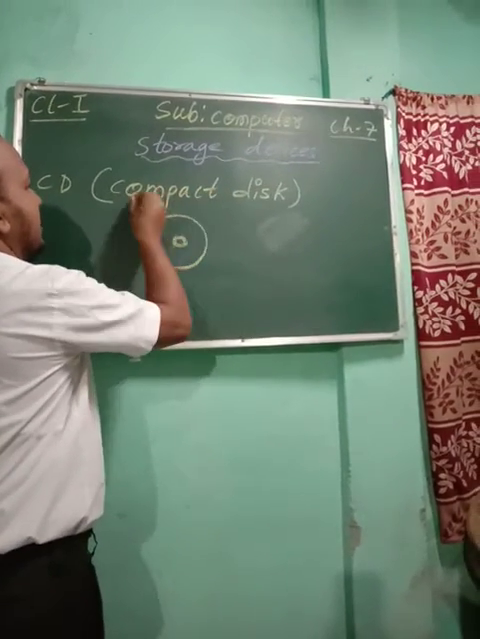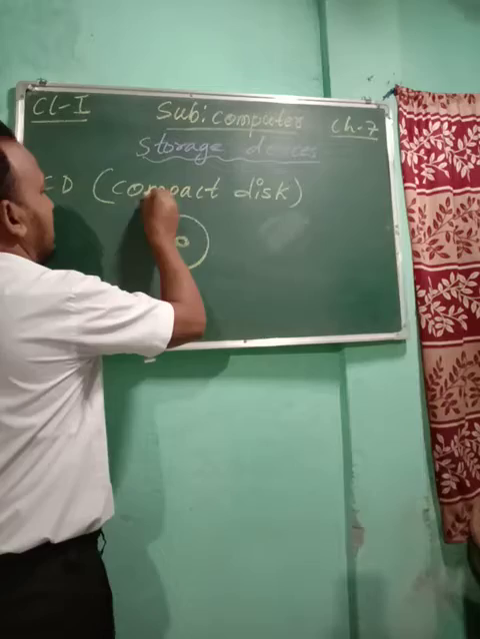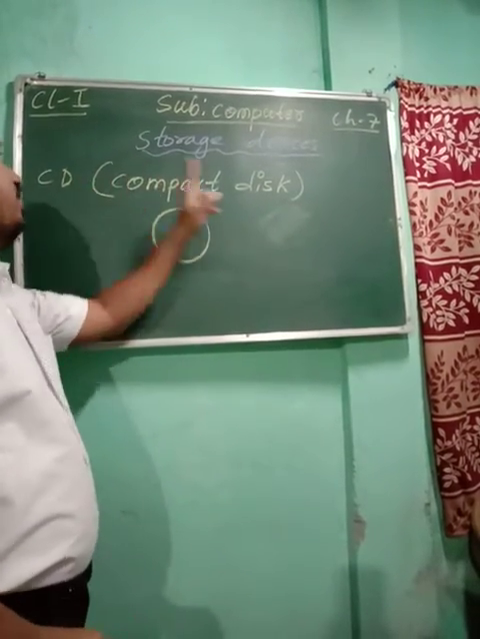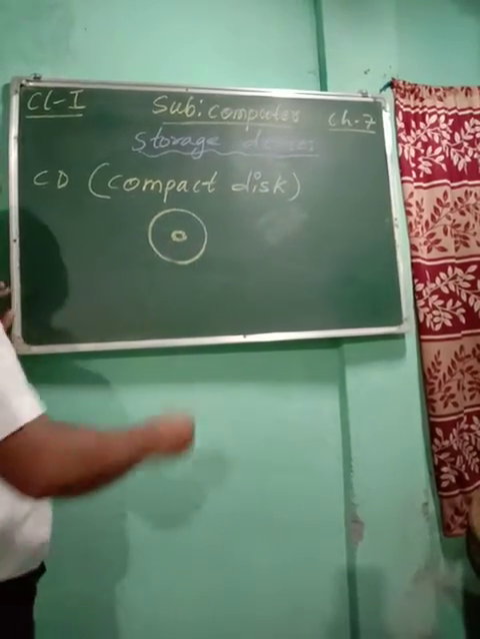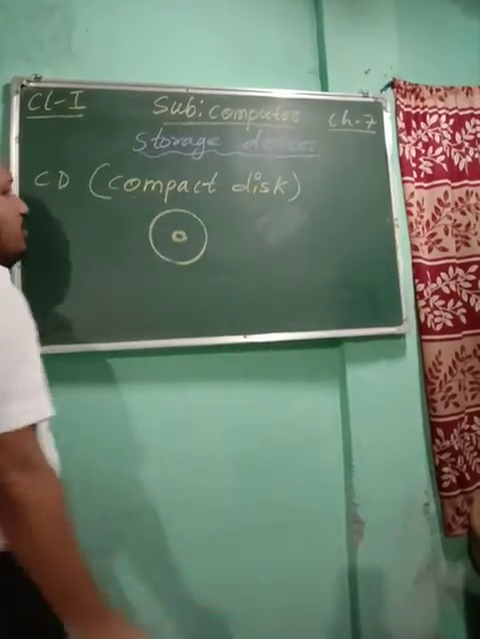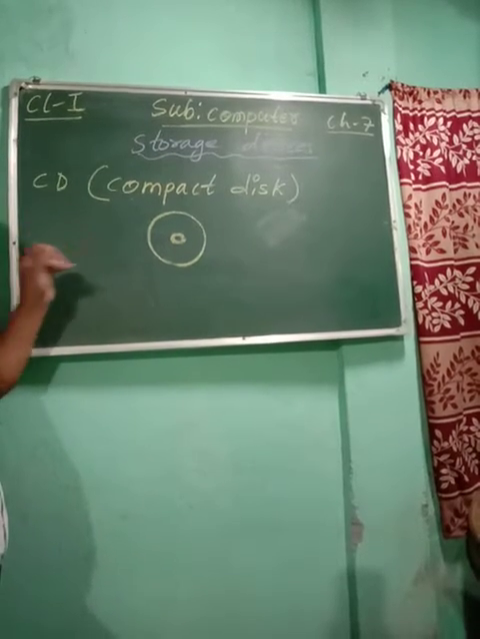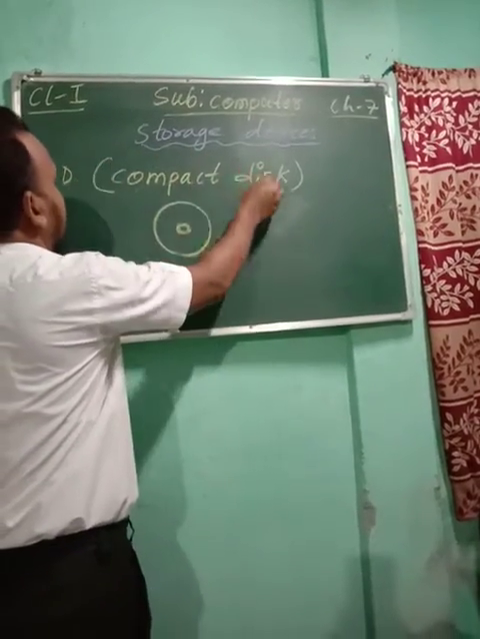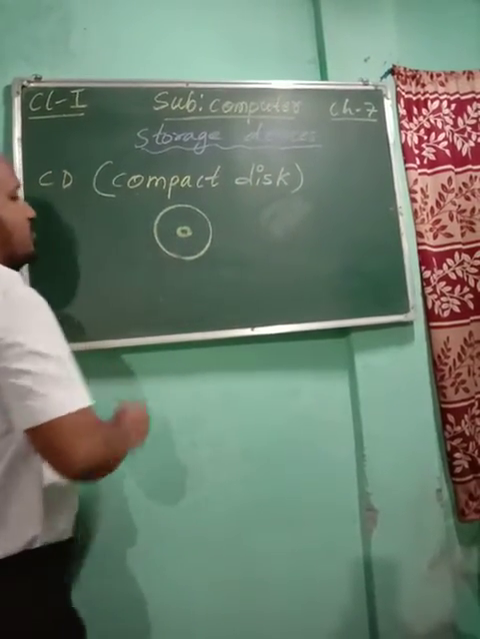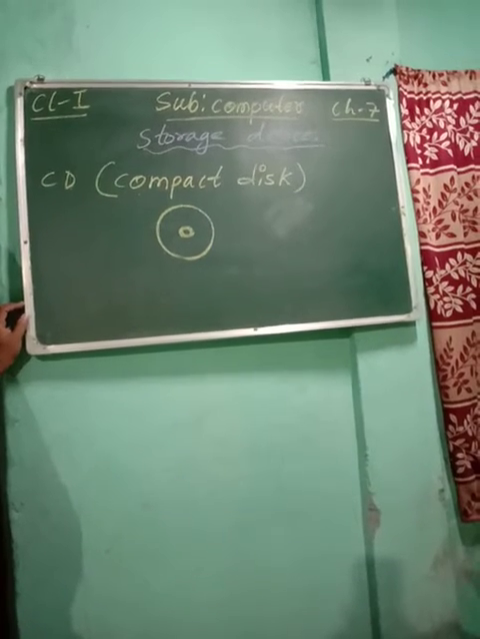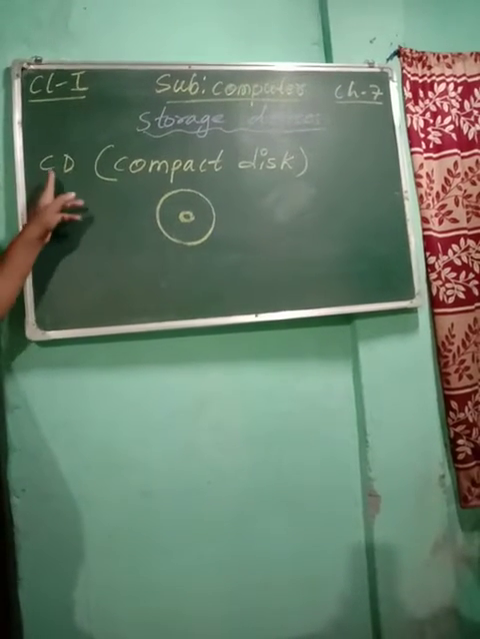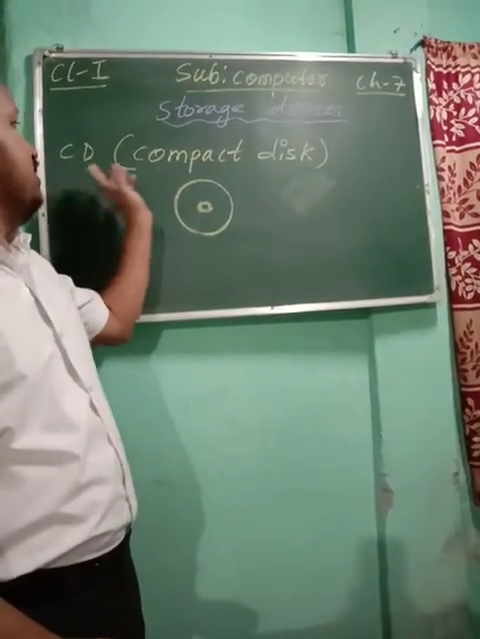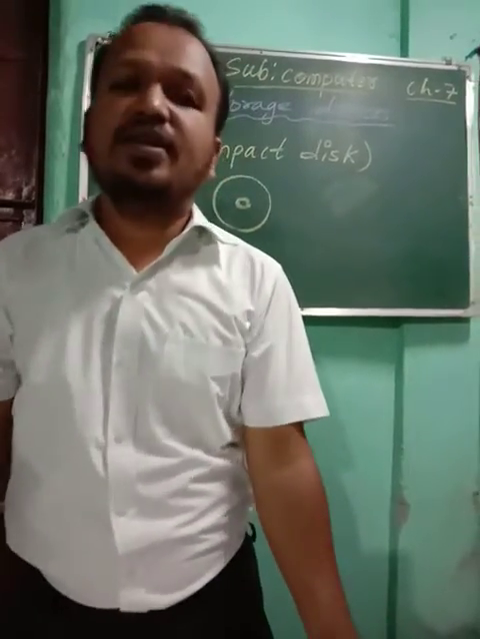Compact disc. So CD means C stands for compact and D stands for disc. So it is compact disc. Okay children, you see this is called CD. Remember children, C stands for compact, D stands for disc. We are going to learn about CD, that is compact disc. It is the full form of CD.